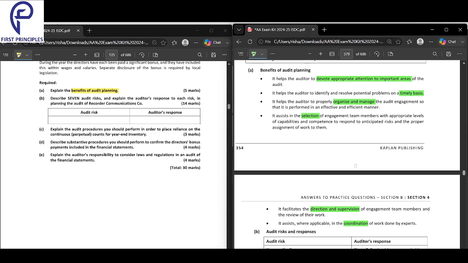It helps where applicable in the coordination of work done by experts. So: coordination, direction, supervision, selection, organizing, management, timely basis, and devoting appropriate attention to important areas.